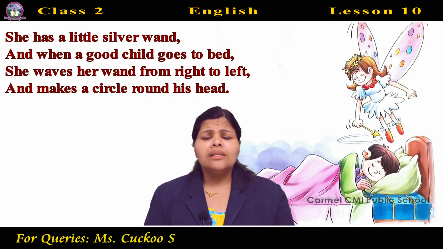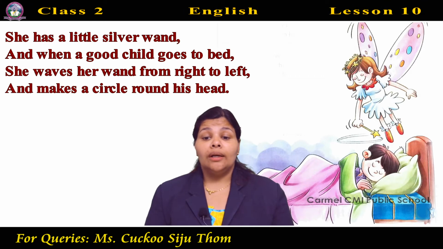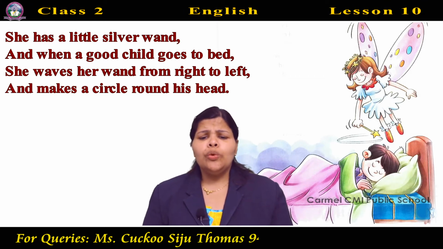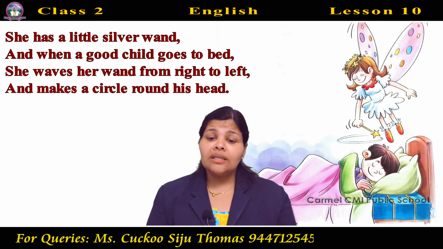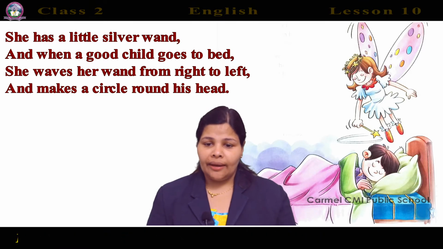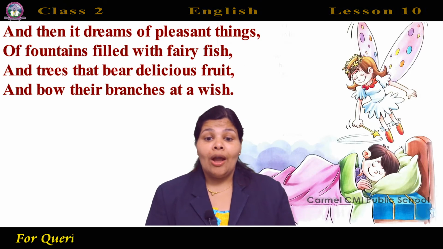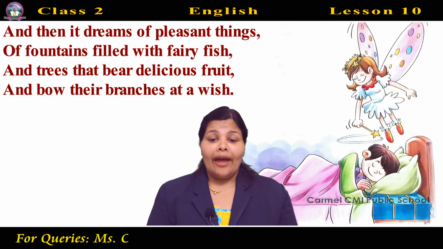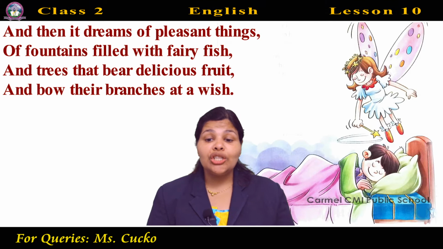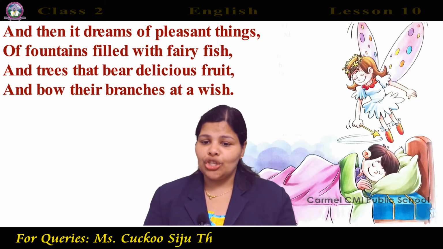She has a little silver wand, and when a good child goes to bed, she waves a wand from right to left and makes a circle round his head. And then it dreams of pleasant things, of fountains filled with fairy fish, and trees that bear delicious fruit, and bow their branches at a wish.